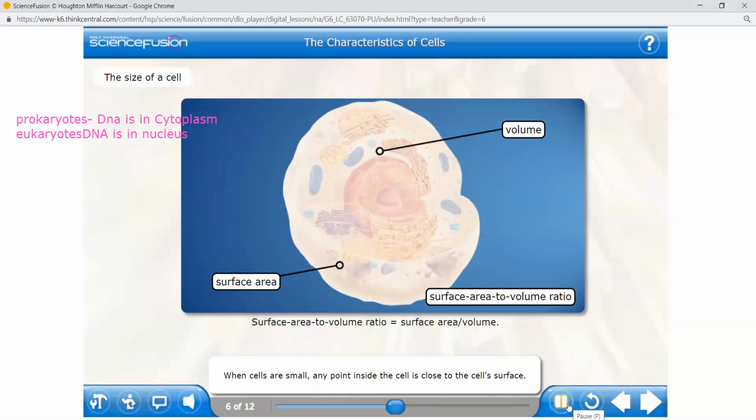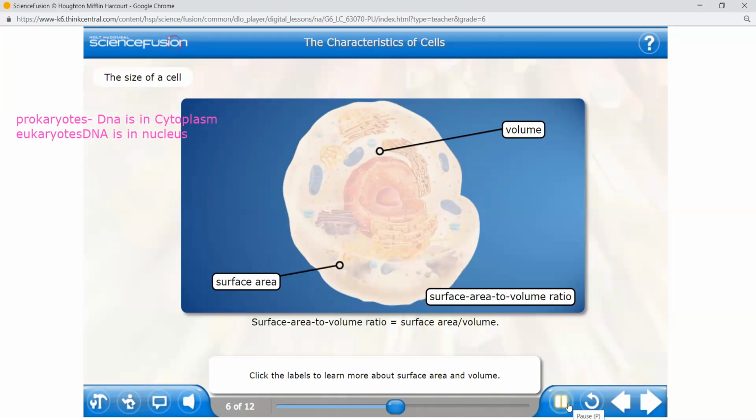Any point inside the cell is close to the cell's surface. This makes it easy to transport nutrients and waste in and out of the cell. The quick transport of materials makes the cell efficient. When a cell is small, it has a large surface area and a small volume inside. Another way to say this is that the ratio of the cell's surface area to its volume is large.